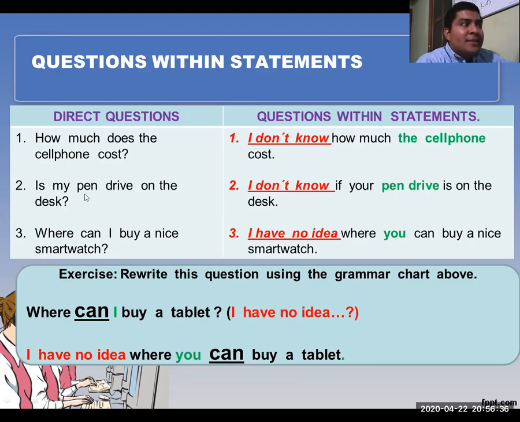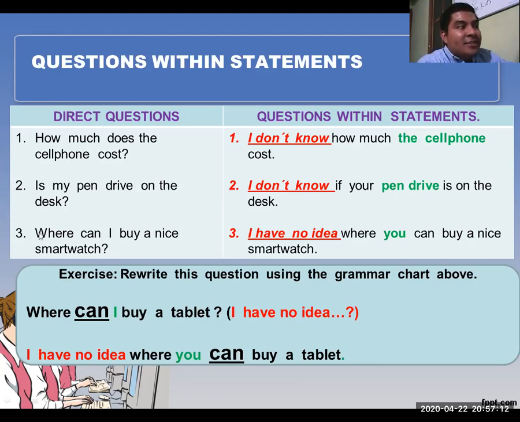The same happens with number two: Is my pen drive on the desk? A possible answer: I don't know if, I'm going to use the condition if, I don't know if your pen drive is on the desk, right? See that, this is an affirmative sentence. Your pen drive is on the desk. Here we have first the subject and after we have the verb be.